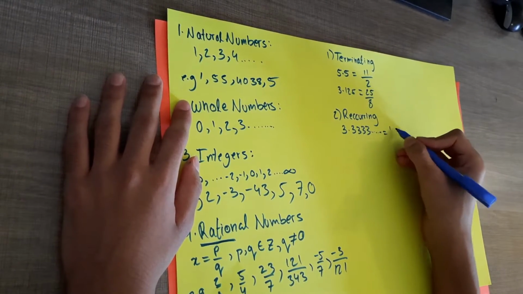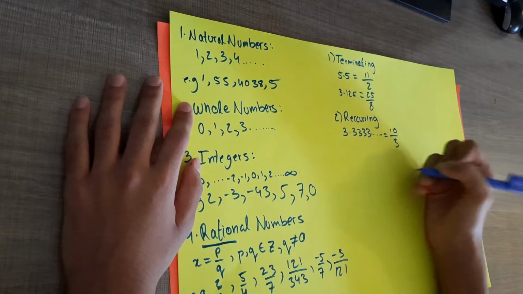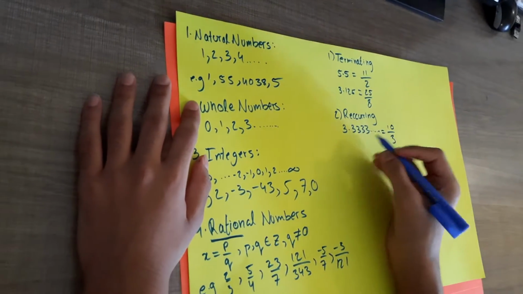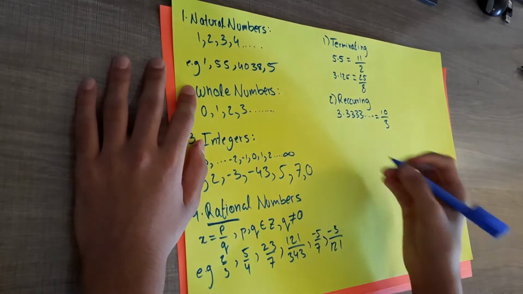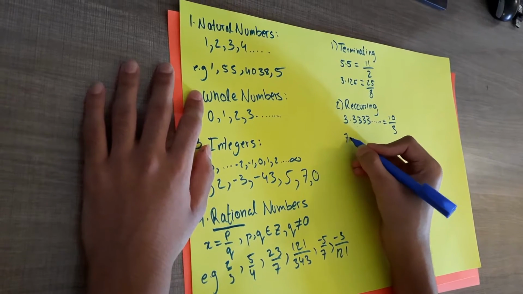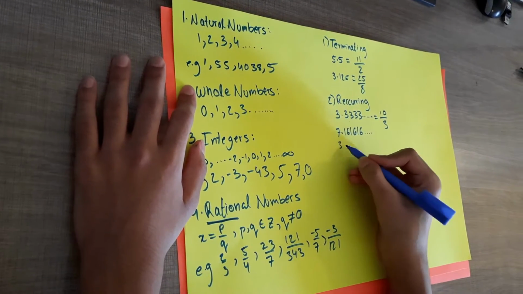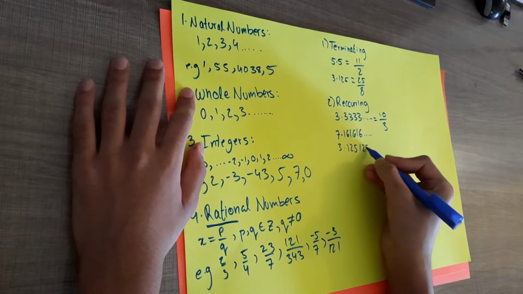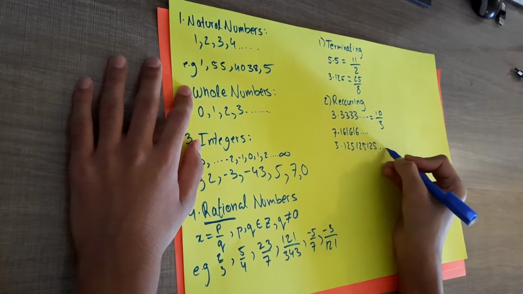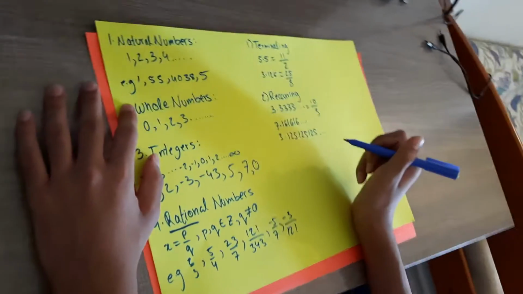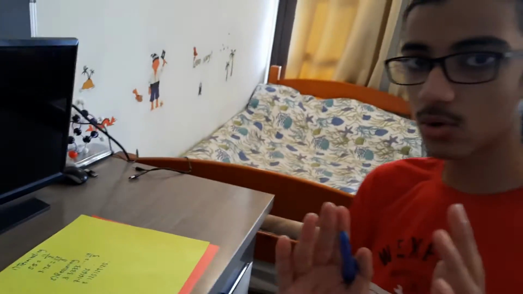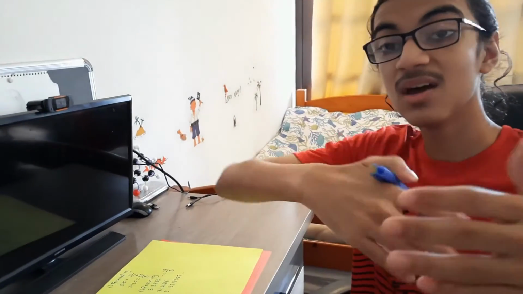And as you can see, this is just equal to 10/3. And this pattern does not necessarily have to be only 1 digit long. If you've got 7.161616 and ongoing, or 3.125 and ongoing, both of these are also rational numbers. So the pattern does not only have to be 1 decimal place long, it can be 5,000 decimal places long. As long as it repeats consistently, it is 100% a rational number.